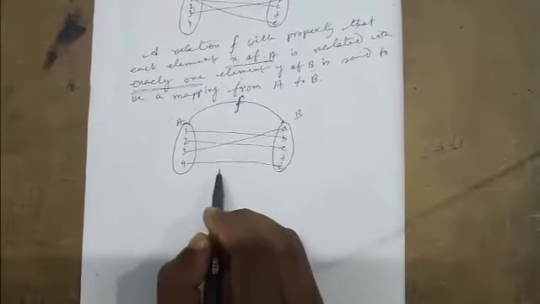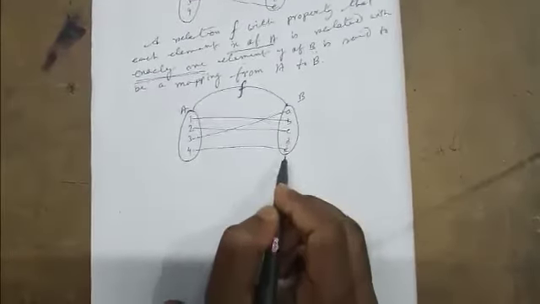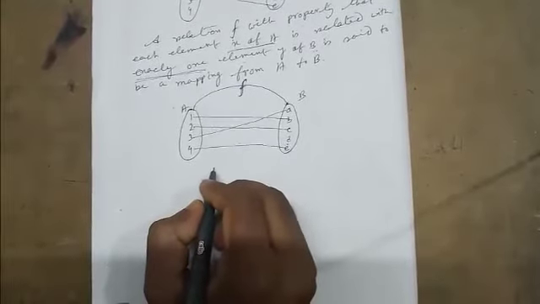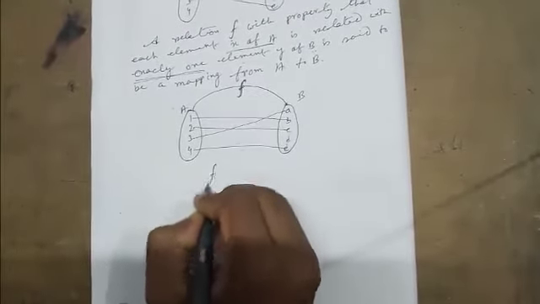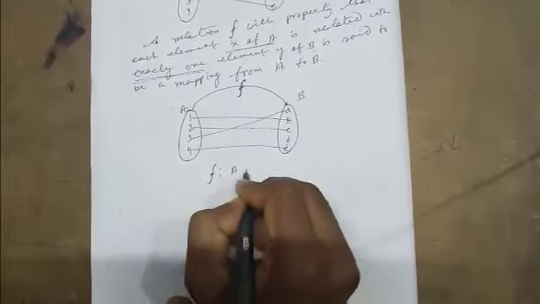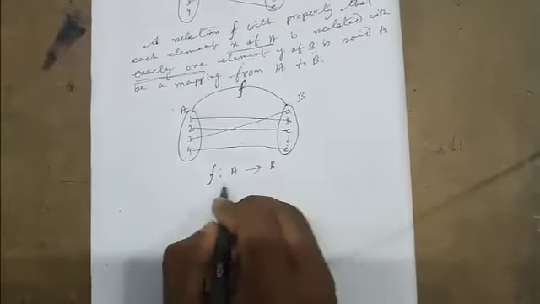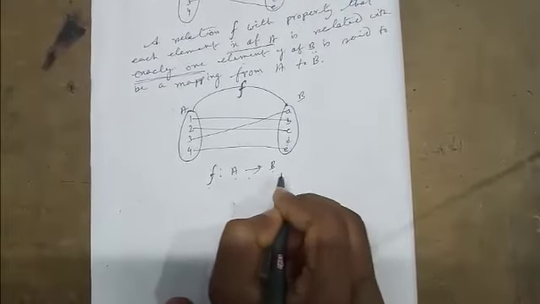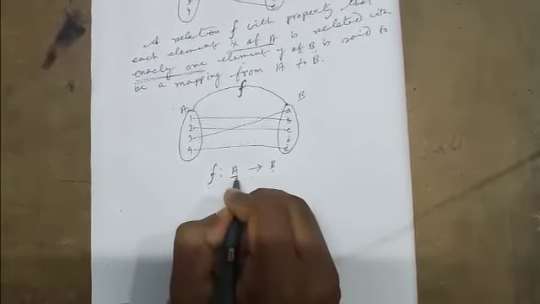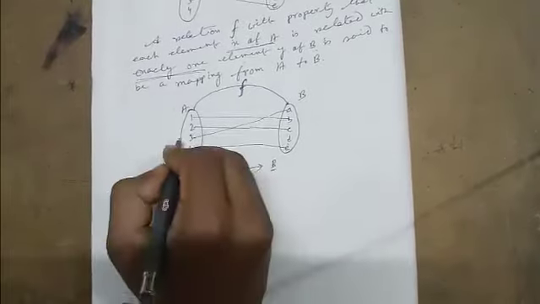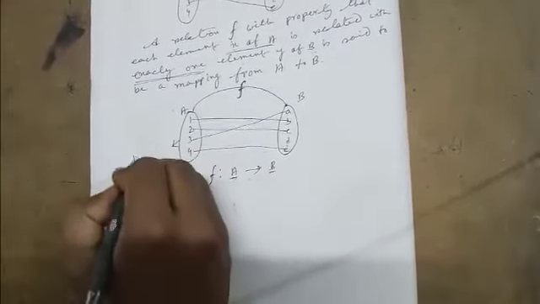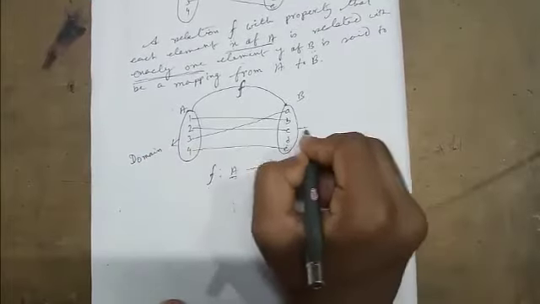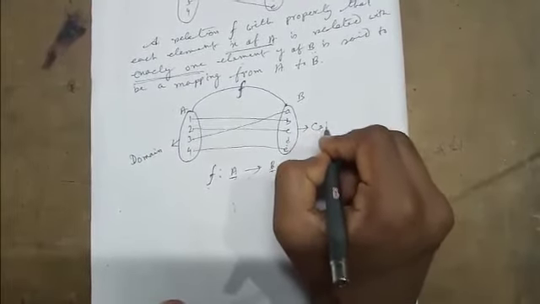Okay, and the function is generally denoted like this: f is a function such that f: A to B. That means f is a function from A to B. This set is called the domain set, and this is called the codomain set.